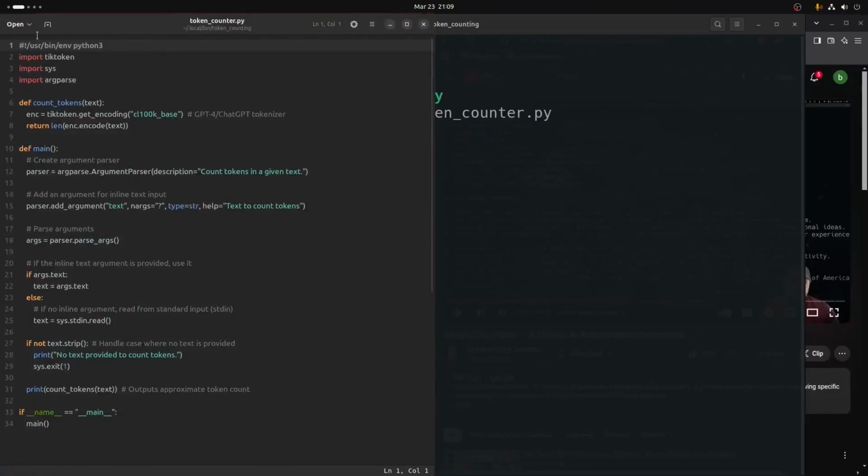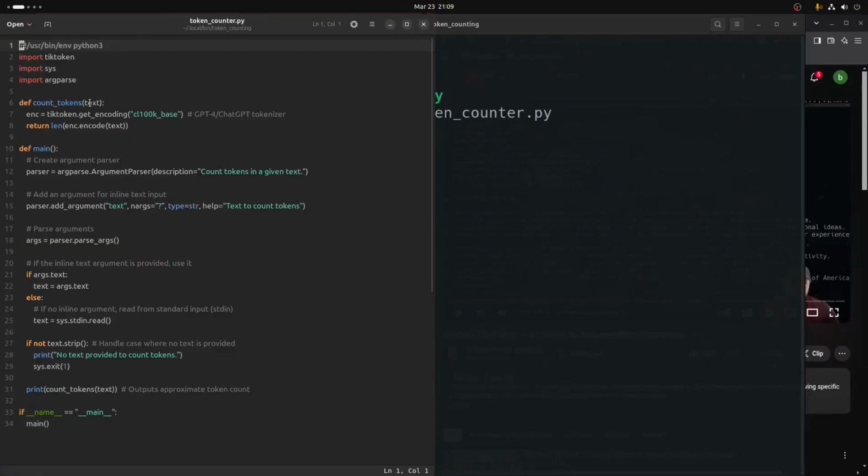This is the Python script. This is your shebang, hashbang, whatever you want to call it. This is your shebang header. It's just something you need in there. I'm not here to teach Python. I'm just going to walk through this script real quick. We have to import tiktoken, which is an OpenAI library. We have to import sys, and we have to import argparse to write this script.